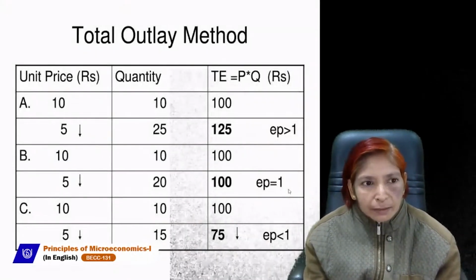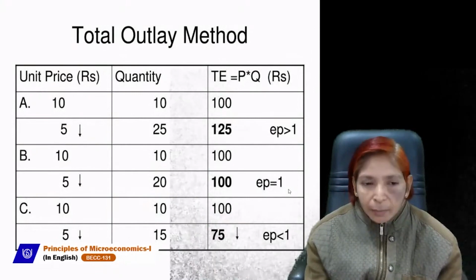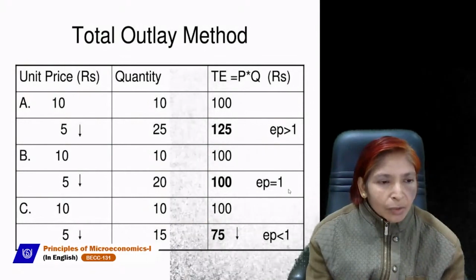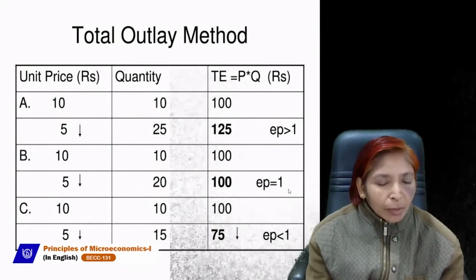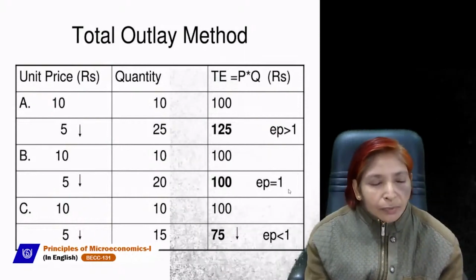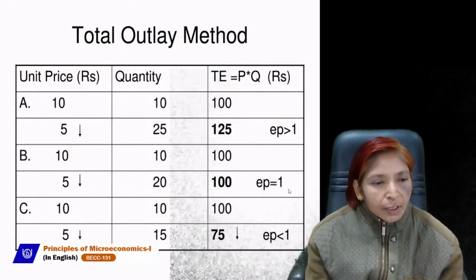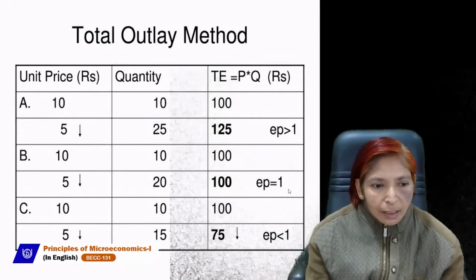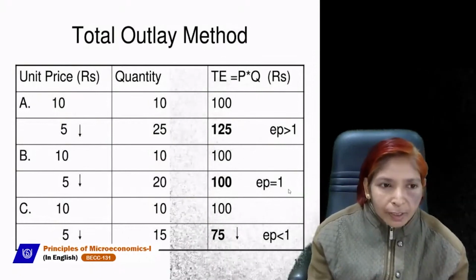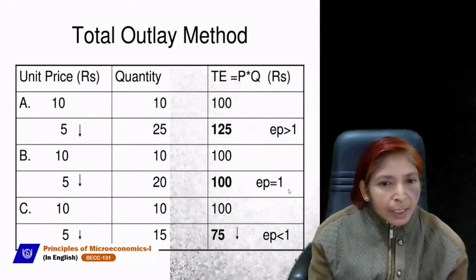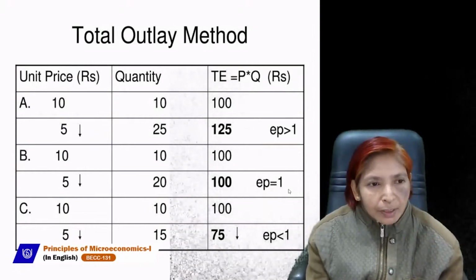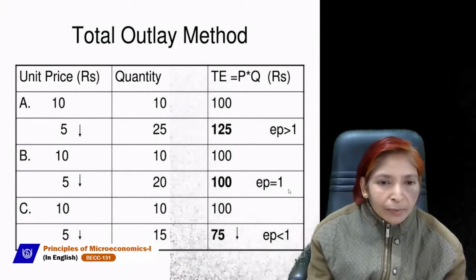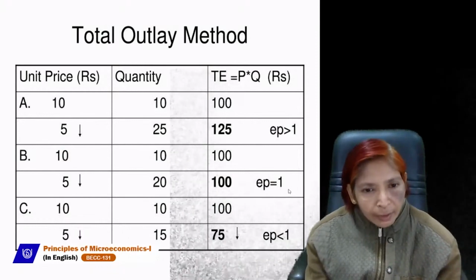In the total outlay method, first of all, we will make a table or schedule. Assume that there are three commodities, A commodity, B commodity and C commodity. The price of these commodities is 10 and 5 for each. But the quantity is different. At the higher price of 10 rupees, the quantity is, for example, 10. And at the lower price, when the price falls from 10 to 5, the quantity will increase from 10 to 25.